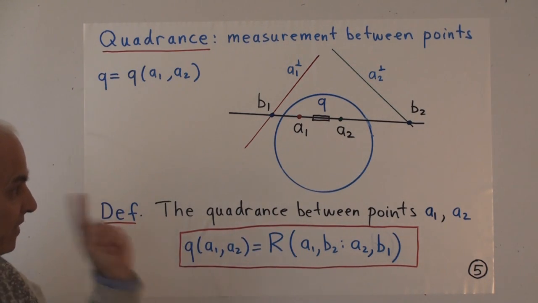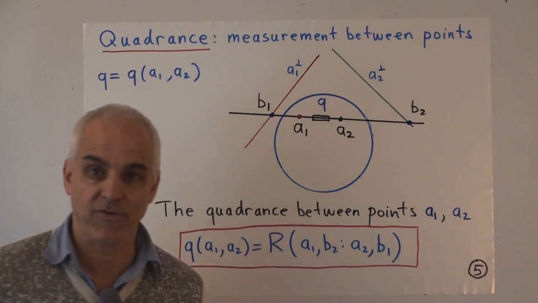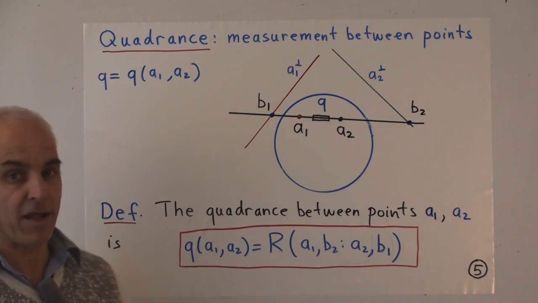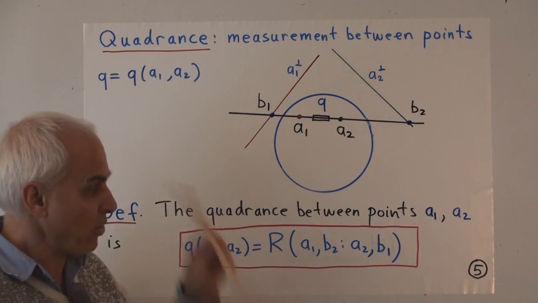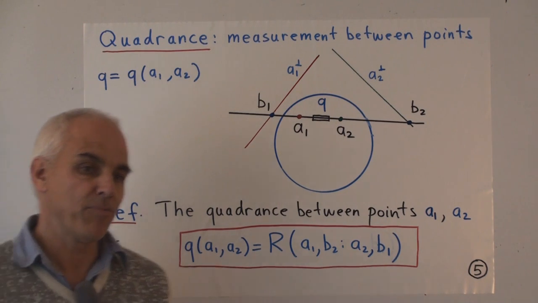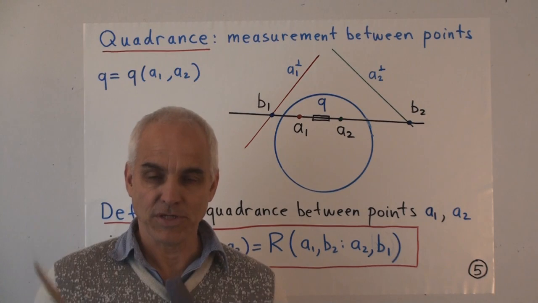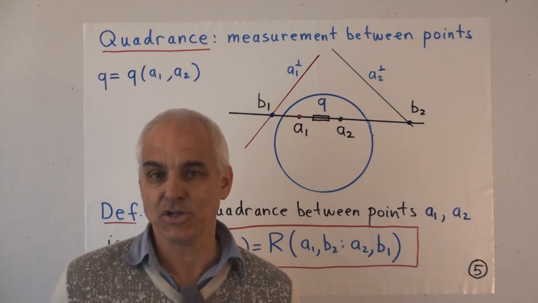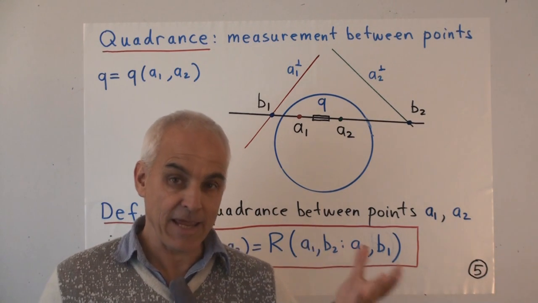So our task now is to figure out exactly how we are going to measure the separation between these 2 points. And the challenge for us is that we only have our straight edge. We don't have a ruler. We don't have a protractor. We only have a straight edge. Well, pretty well the only thing that we know that we can do using a straight edge to get a number is to find a cross ratio. We're going back to Pappus, to the ancient Greeks, and taking that idea.